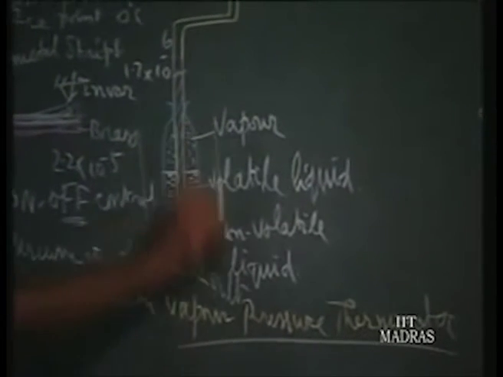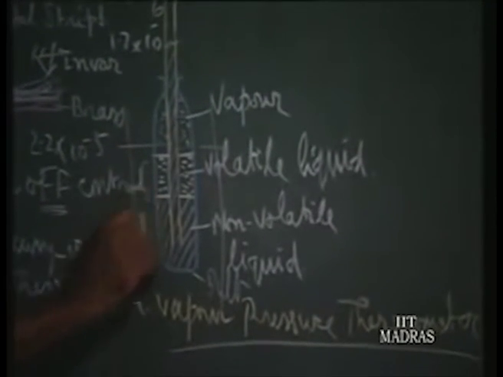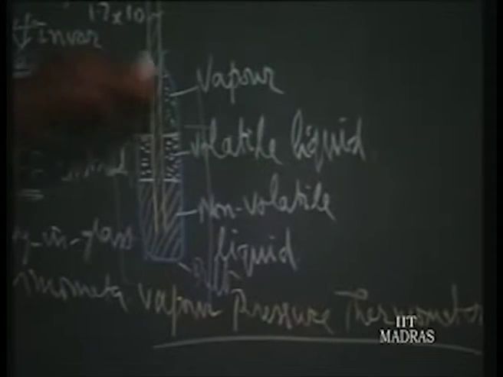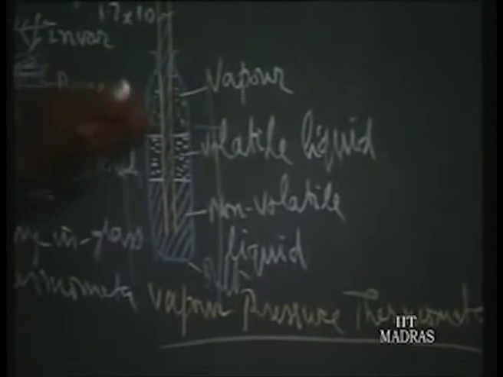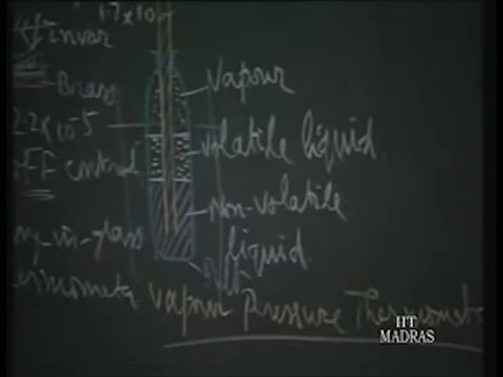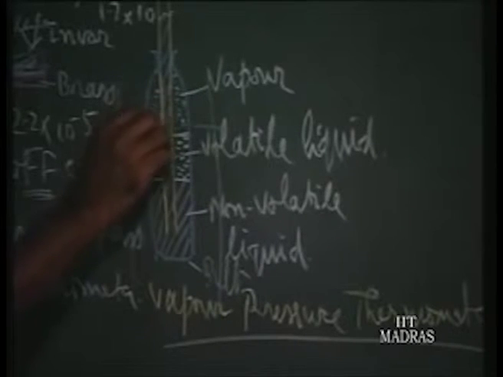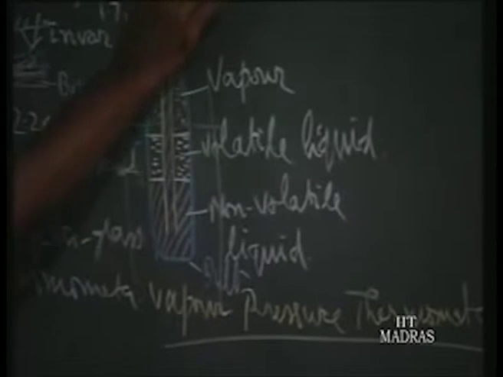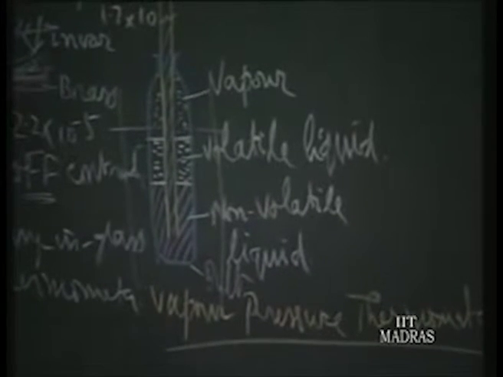So, you just immerse it up to this level, and the evaporation at the free surface builds enough pressure depending upon the temperature. That pressure build-up is a function of the temperature of the surroundings. So, the same pressure is transmitted through this liquid, and it goes to a Bourdon gauge. It is a pressure gauge.